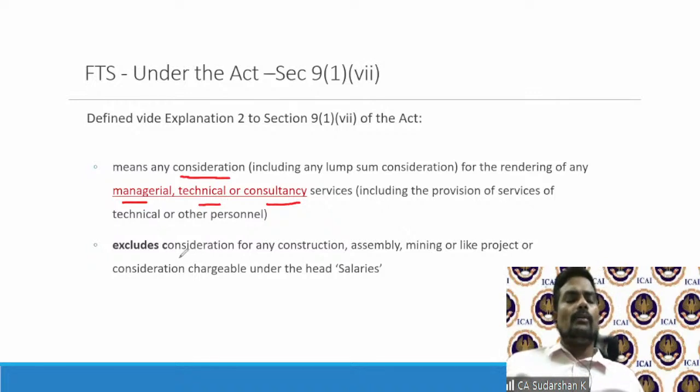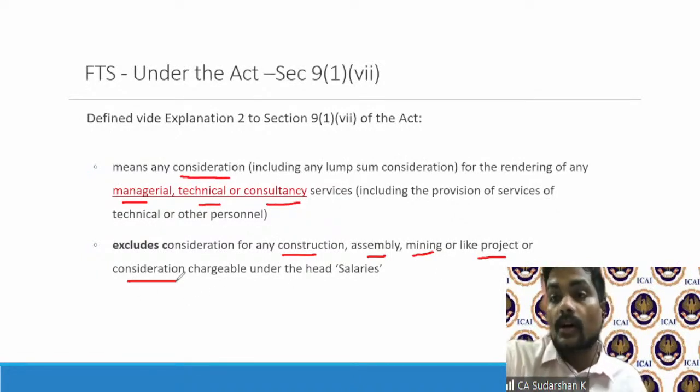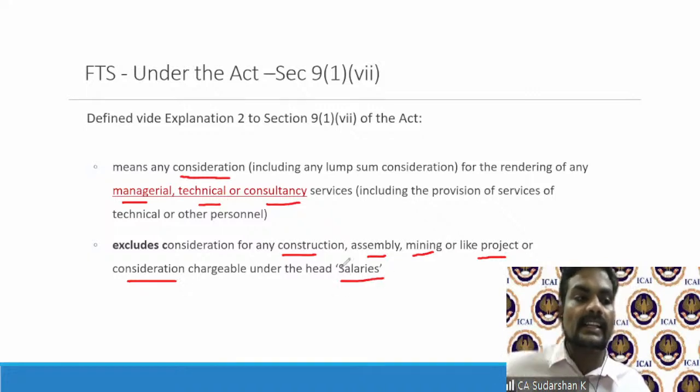However, there's an exclusion in the FTS scope: any consideration that you pay for construction, assembly, mining, or like project will not be chargeable, nor any consideration under the head salaries. So payments towards construction, assembling, mining, or projects, and anything that comes under salaries, are excluded.